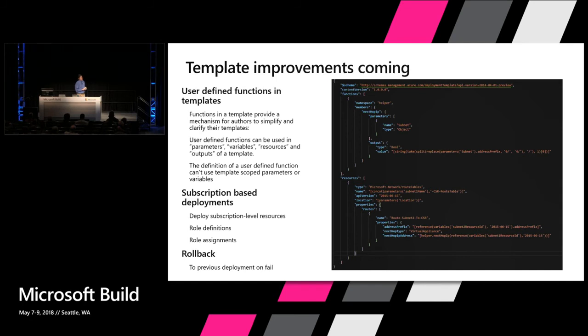We also have an ability, and I'll demo this, to create a subscription-based deployment. Today there are certain resources that don't exist at the resource group scope but really exist at a subscription scope, like a policy definition, a policy assignment, or a role assignment. Those weren't possible to address with a resource group template, so we have a subscription-based deployment. This is still rolling out, and the client-side tools are rolling out. And I mentioned rollback a little while earlier.